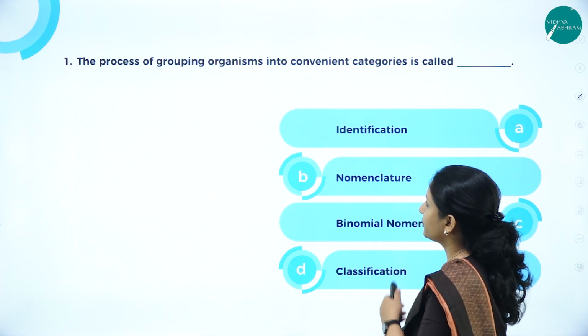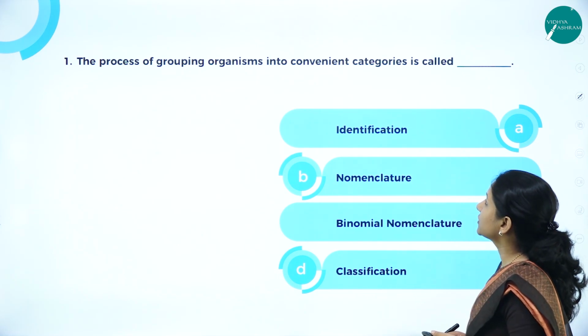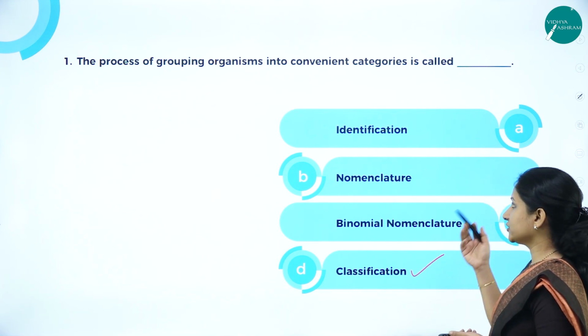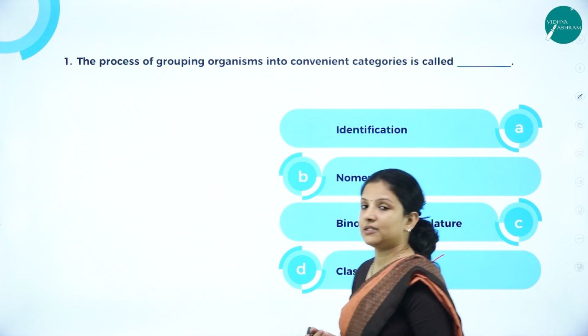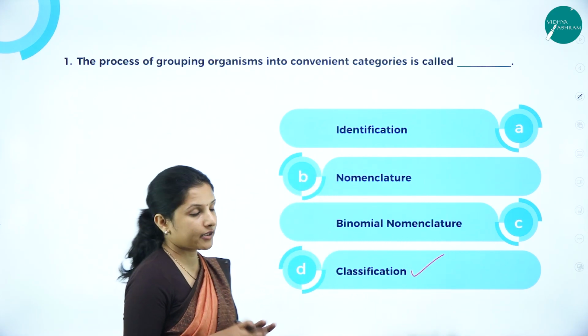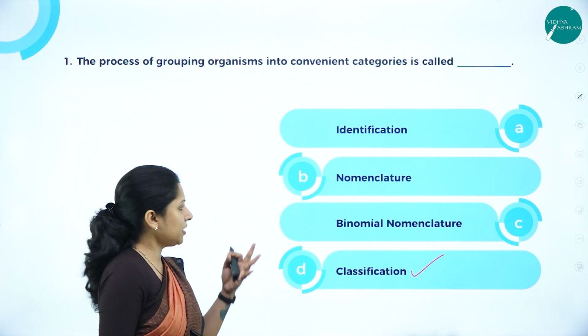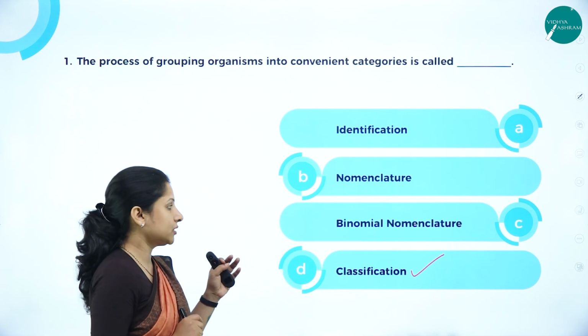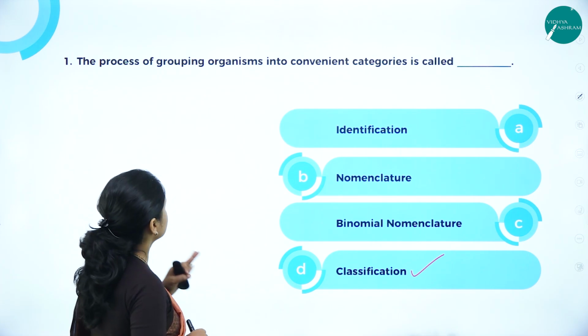The first question: the process of grouping organisms into convenient categories is called, it is called classification because it's not identification. Identification means you just identify by looking at an organism. Nomenclature means naming. Binomial nomenclature means naming an organism using two components or two names. Classification is the right answer for this.